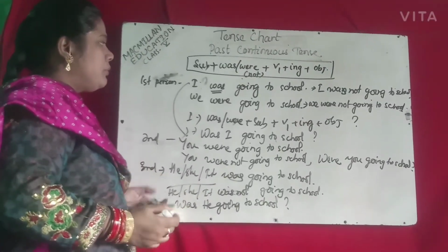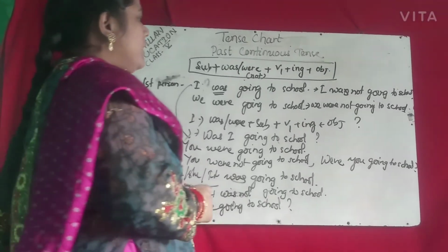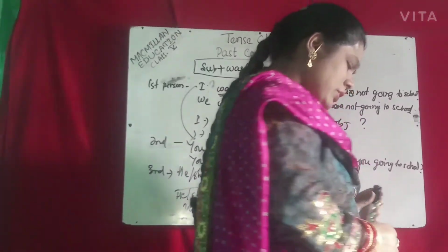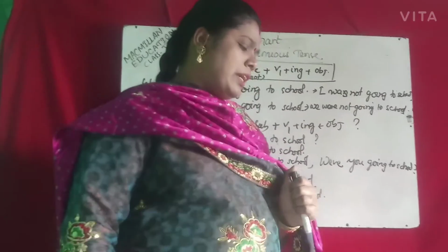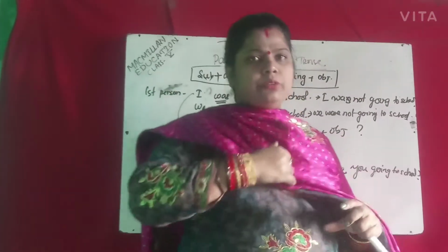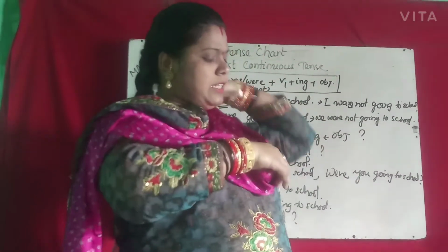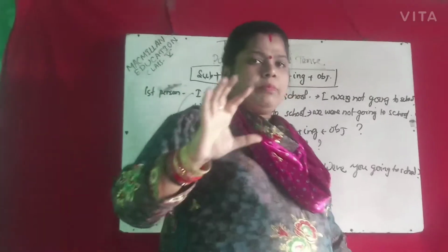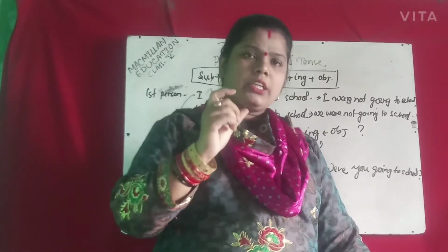So your formula is subject, was or were, V1 plus ing plus object. I was eating my food when my brother rushed into the room. When my brother entered the room, I was eating my food. It means that at that time my eating work was not completed. So the work was going on at a particular time.